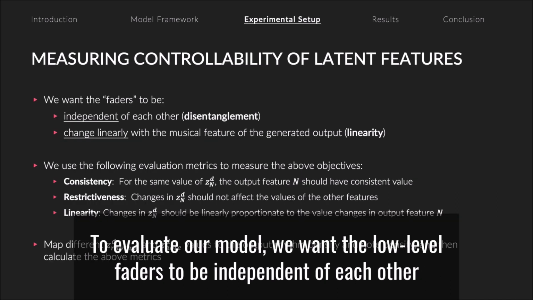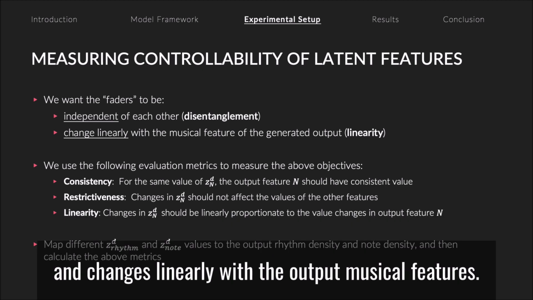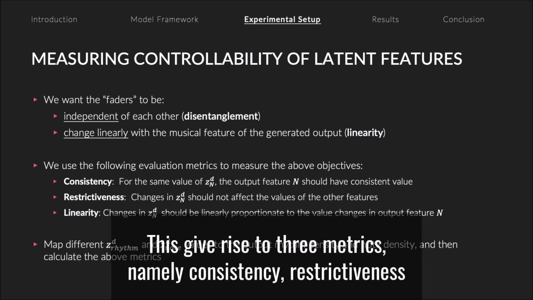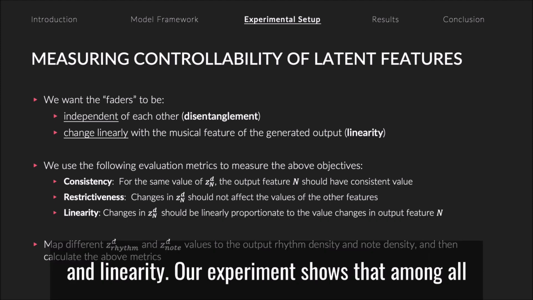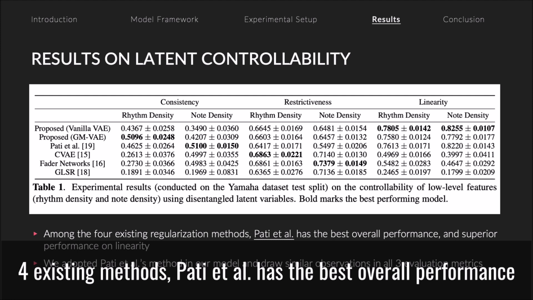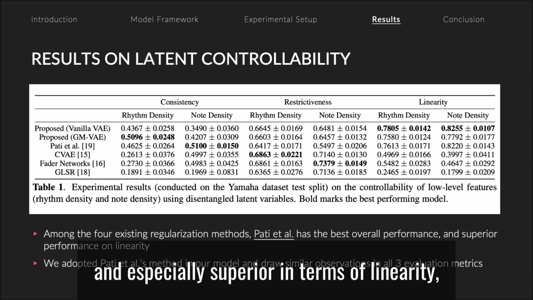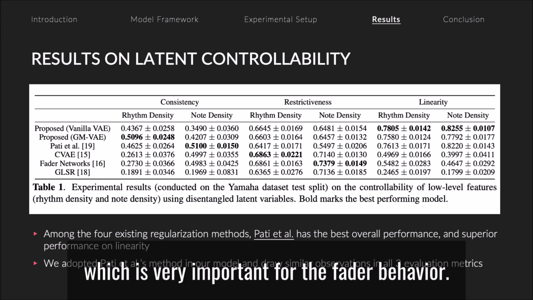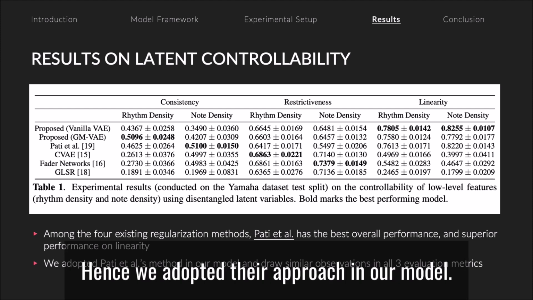To evaluate our model, we want the low-level faders to be independent of each other and change linearly with the output musical features. This gives rise to 3 metrics, namely consistency, restrictiveness, and linearity. Our experiment shows that among all 4 existing methods, Pati et al. has the best overall performance, and is especially superior in terms of linearity, which is very important for the fader behavior. Hence, we adopted their approach in our model.